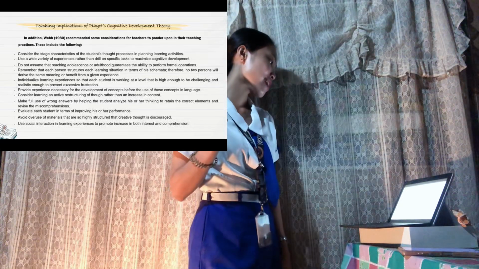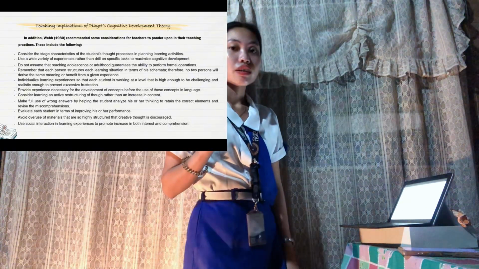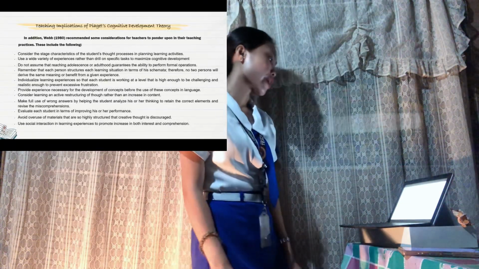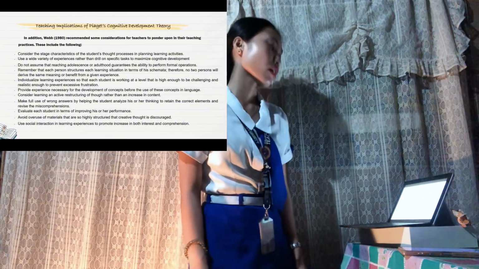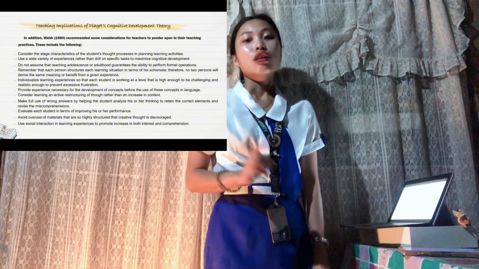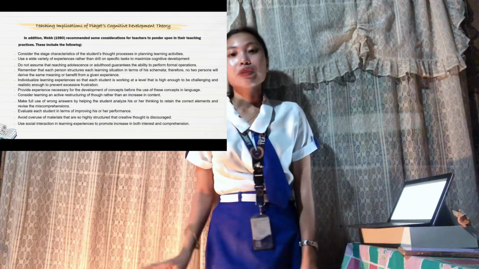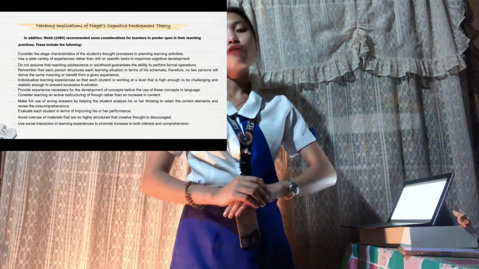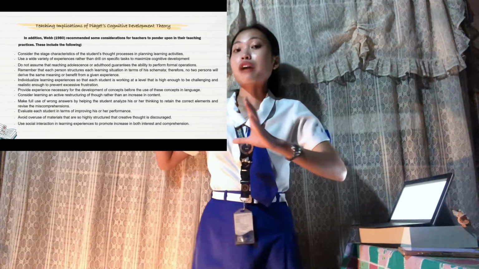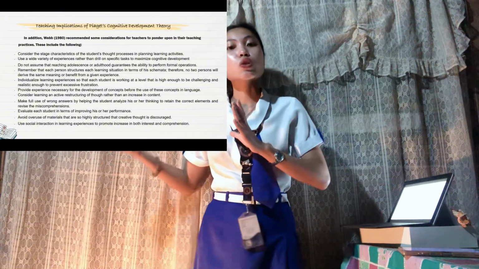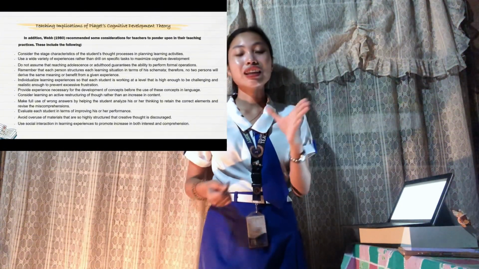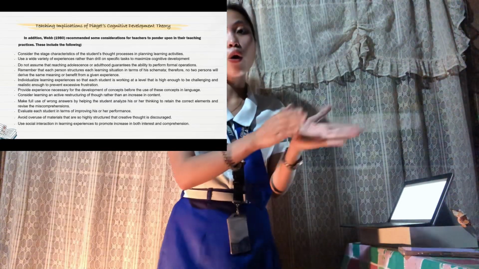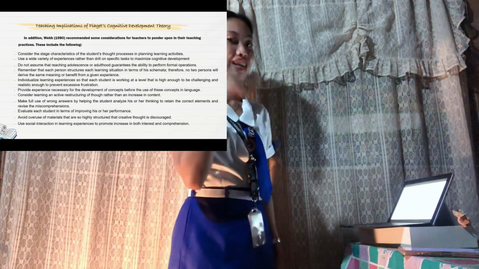So next is provide experience necessary for development of concepts before the use of these concepts in language. What it means here is that before teaching the concept of fraction, students use visual aids like pizza slices to understand the idea of dividing a whole into parts. So that's it.